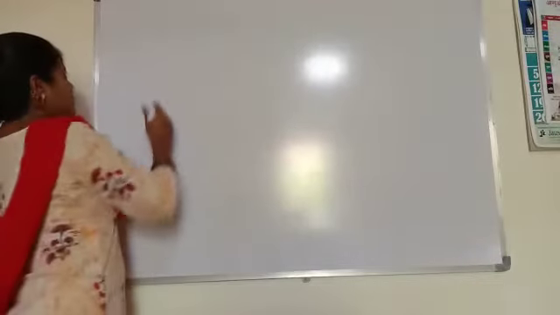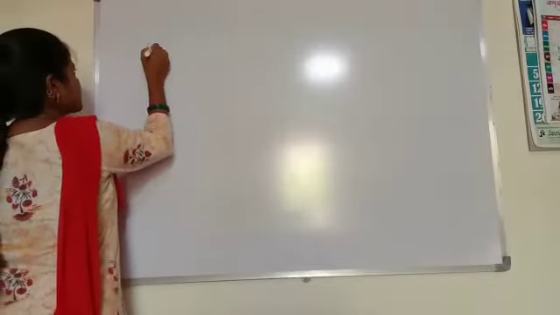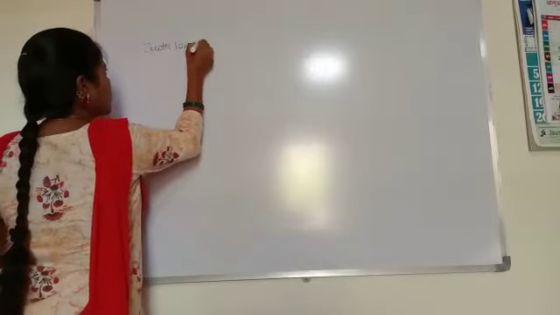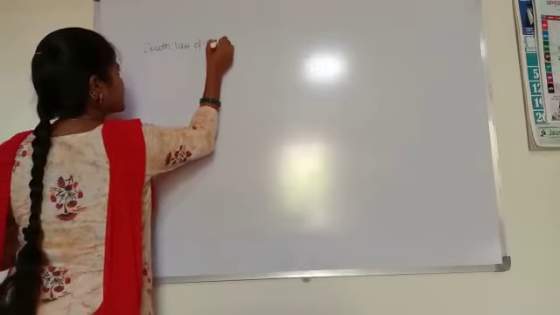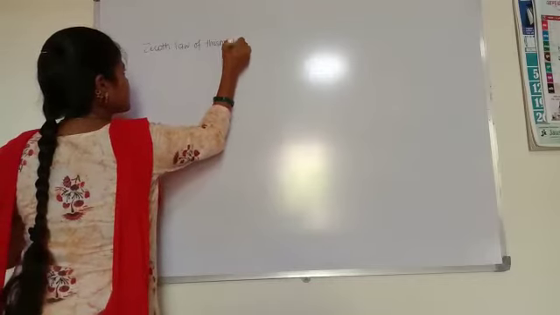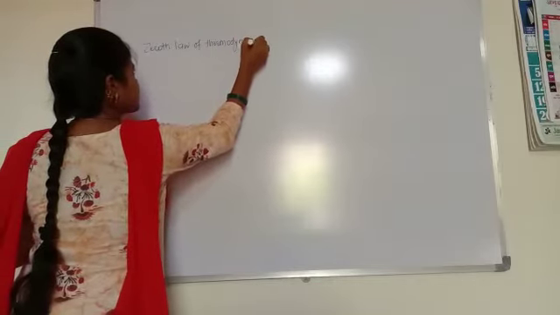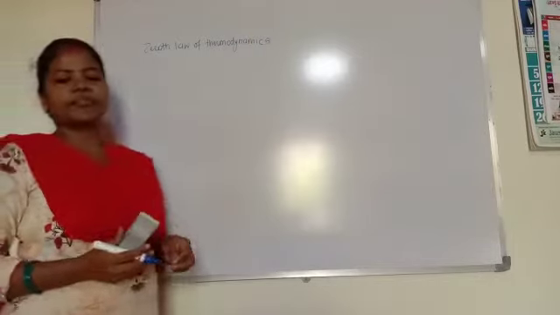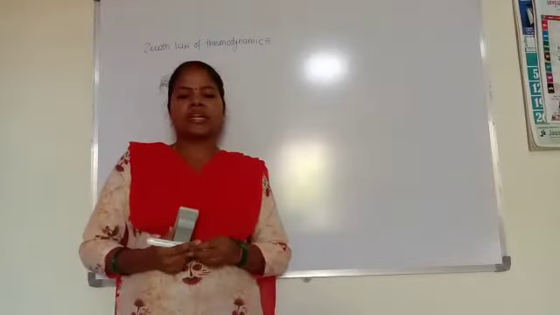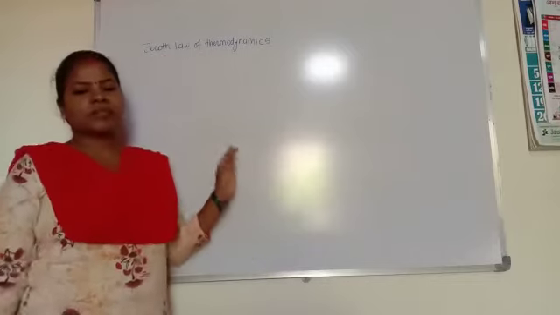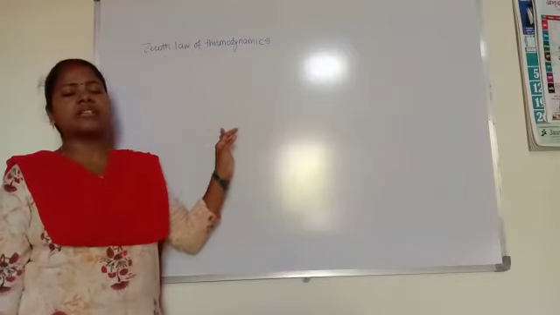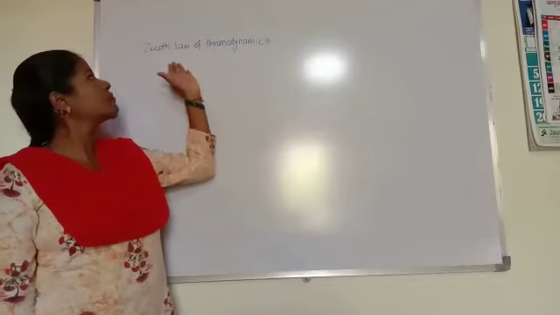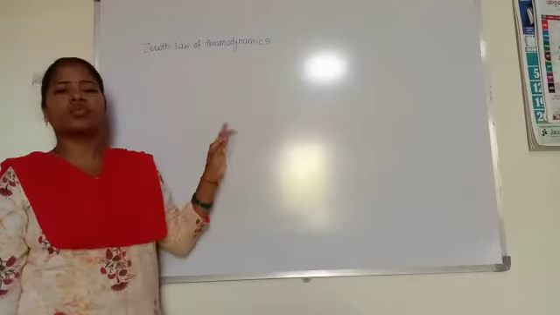Then the next topic is the zeroth law of thermodynamics. The zeroth law of thermodynamics deals with the thermal equilibrium of two or three systems. So in this law there is an involvement of two or more systems.